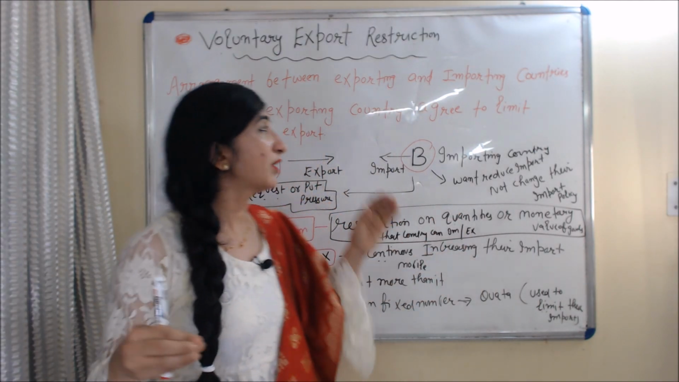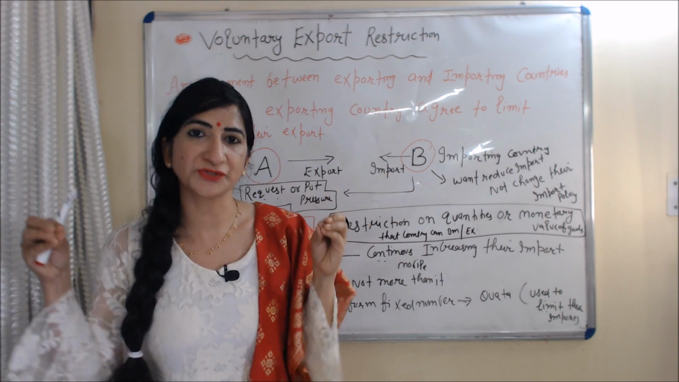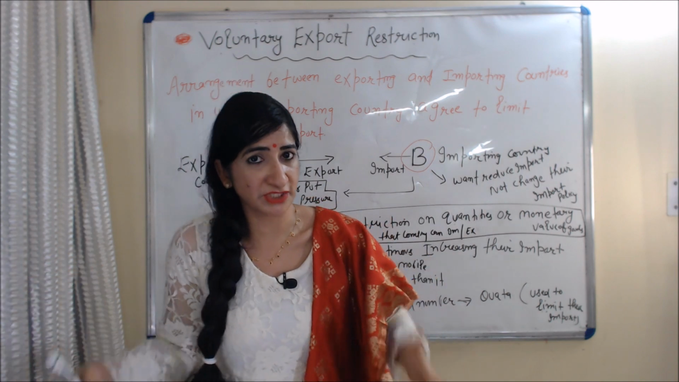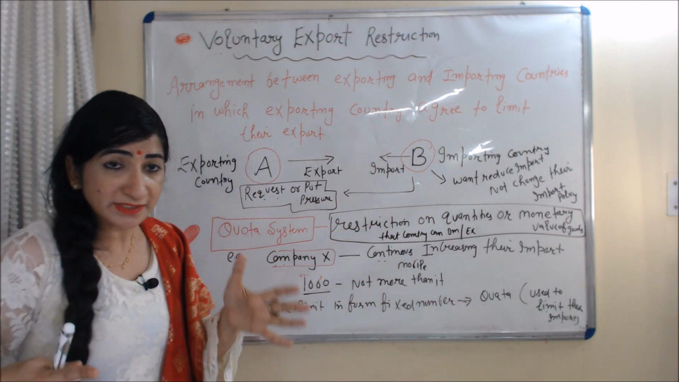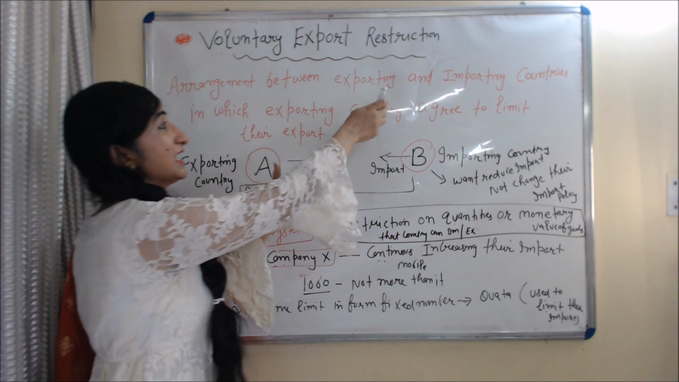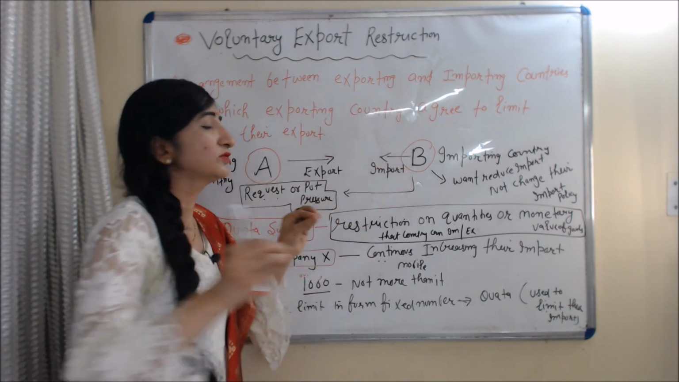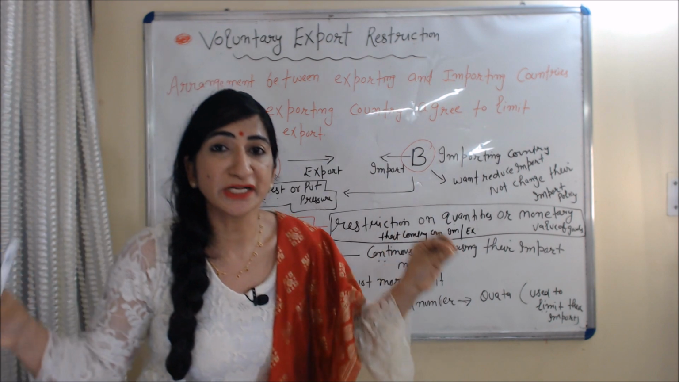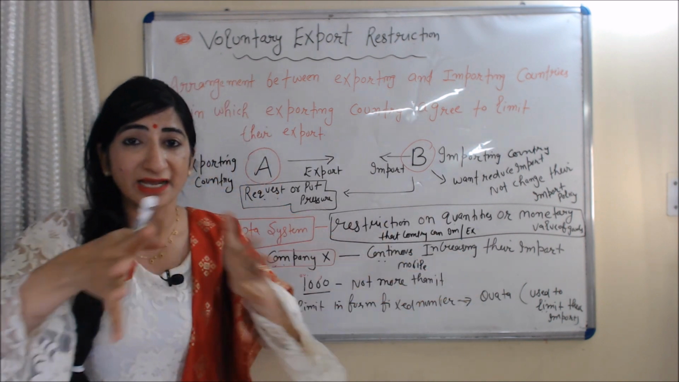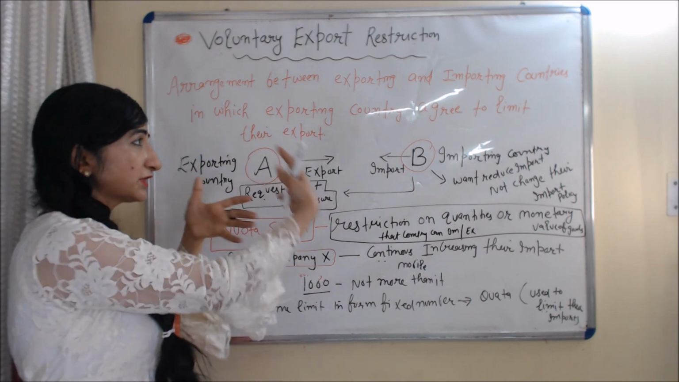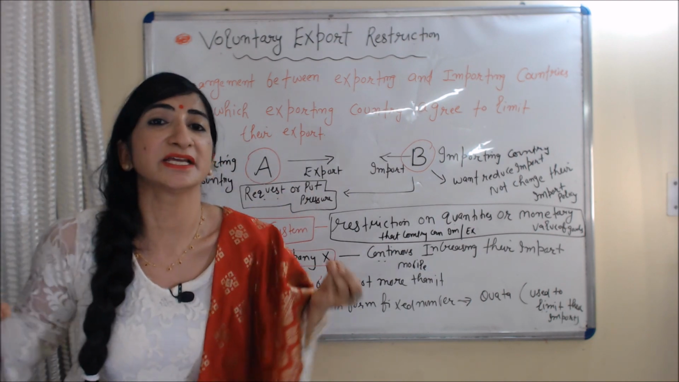Firstly, we talk about voluntary export restriction. What do you mean by voluntary export restriction? Voluntary export restriction is an arrangement between exporting and importing countries in which the exporting country agrees to limit its exports.